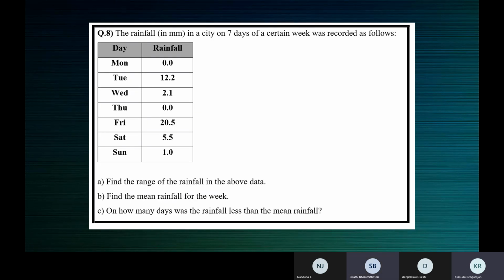One by one. Nandana, which is the lowest value? 0.0. Okay, and Swati, the highest value? Ma'am, the highest value is 20.5, ma'am. So Deepshita, what is the range?